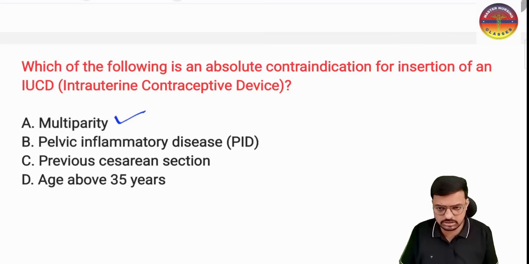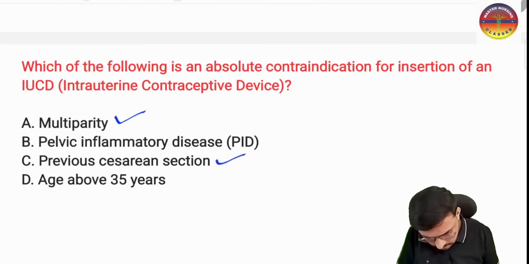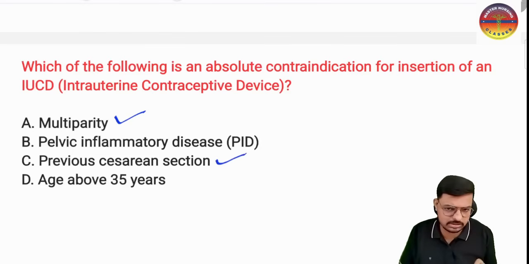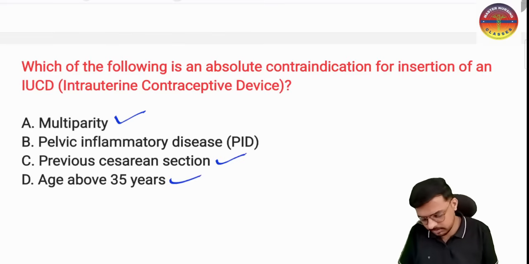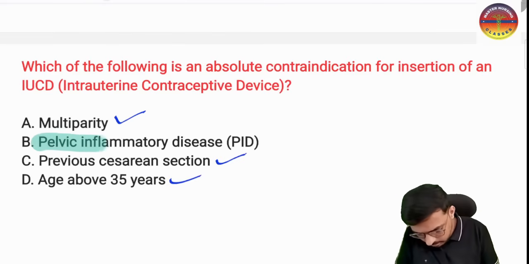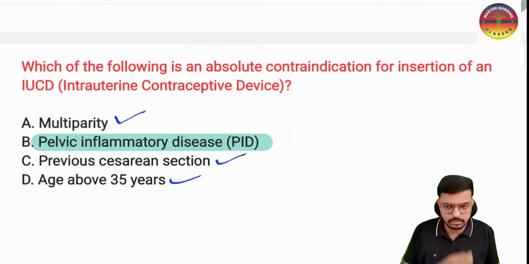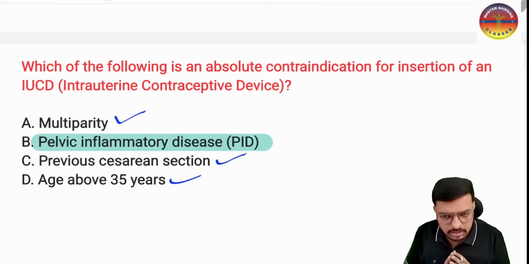Previous cesarean section, no, not a contraindication, we can insert. Above 35 years is not a contraindication, we can insert. But if the patient is having pelvic inflammatory disease, we should not insert the IUCD. This is a very important thing to keep in your mind. In an active pelvic infectious disease or a previous history of PID, the IUCD is not recommended.